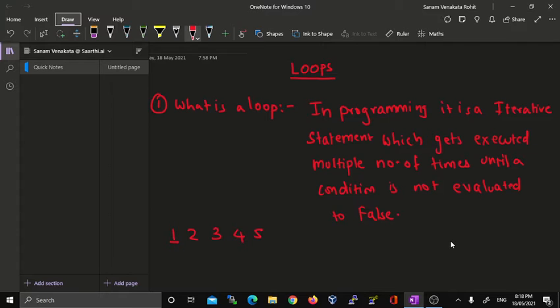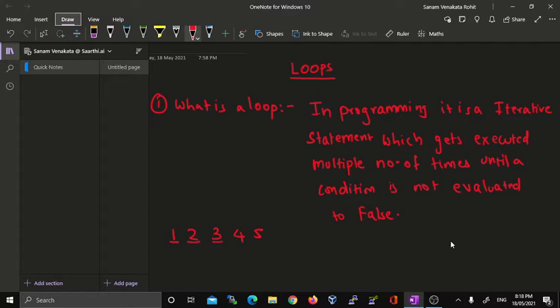If it is, the loop will increment the counter and go to number 2, and again check whether this number is divisible by 2 or not. Then it goes to the next number and checks again. If this is also true, it checks the next number. If this is not true, then it is going to terminate or stop the loop, and it is going to give us all the even numbers.